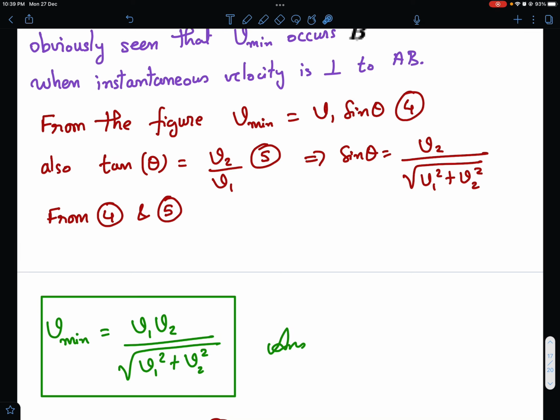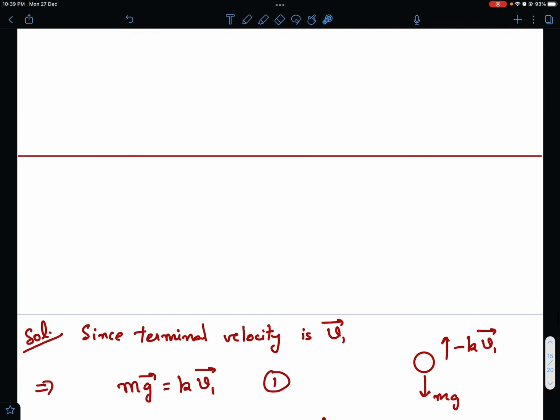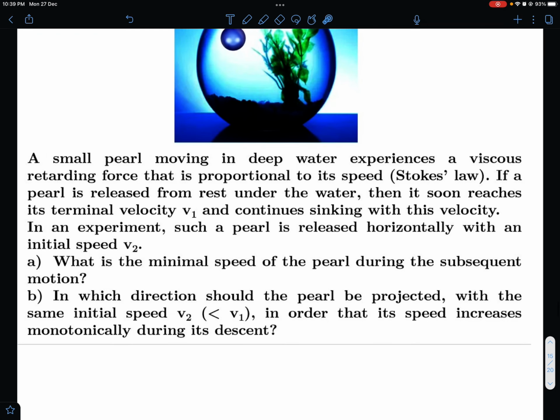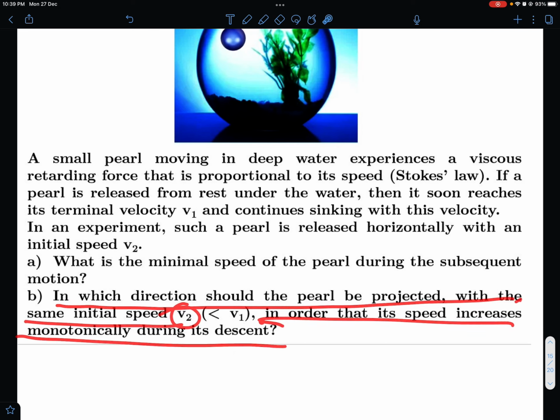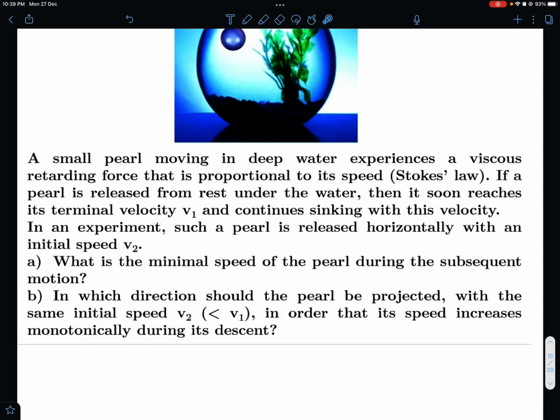Okay. Now let's go to the second part. What's the second part? Let me read the second part again. In which direction should the pearl be projected with the same initial speed v2 in order that its speed increases monotonically during its descent?